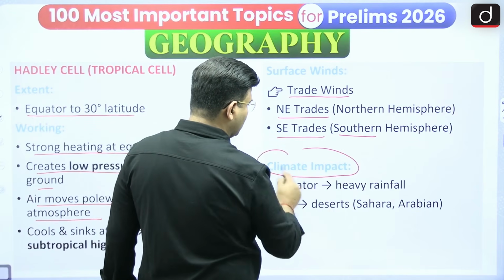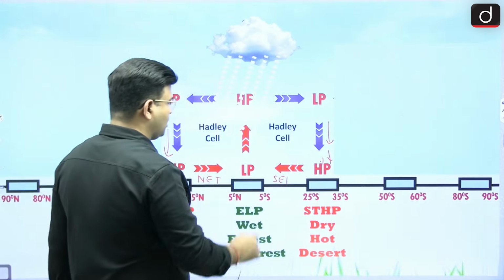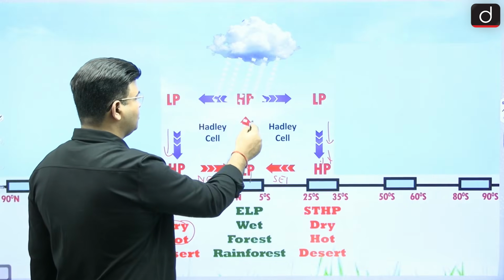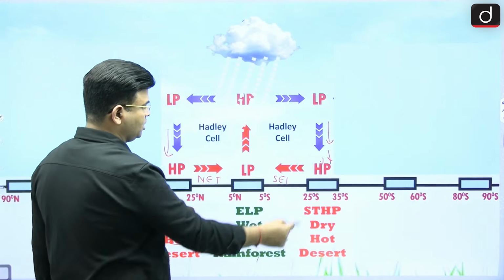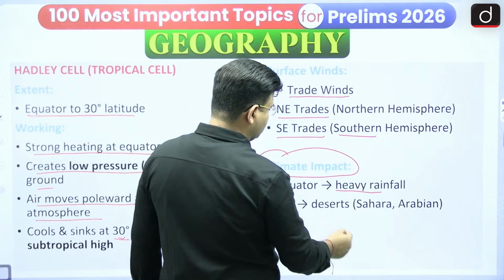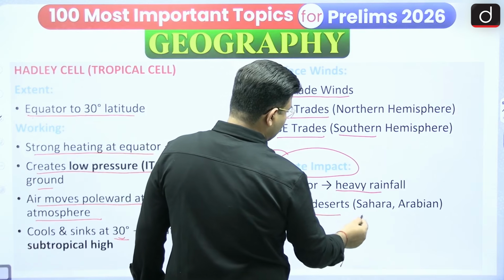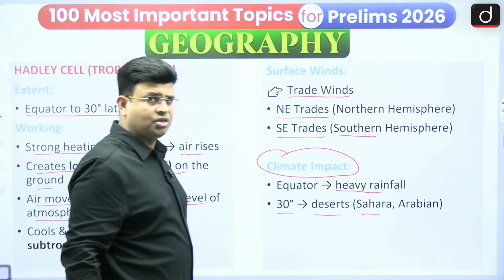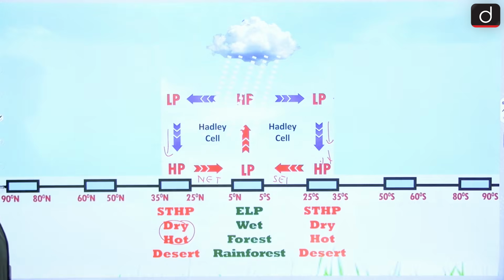What is the impact? The equator gets heavy rainfall, and there is desert formation at 30 degree, with deserts like the Sahara and Arabian and several others. This is about the Hadley cell.